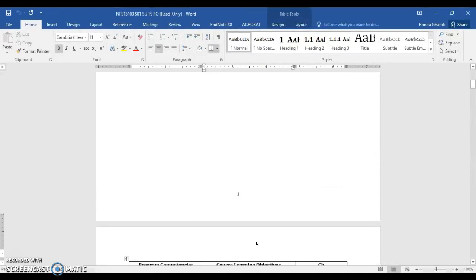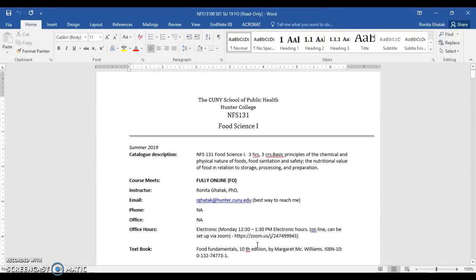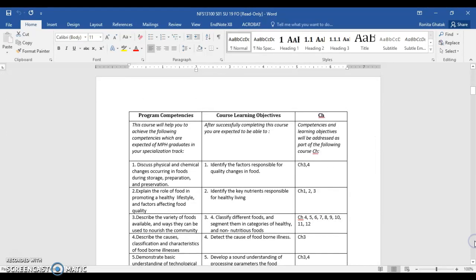All my office hours will be held on Monday during that time, and this is the course textbook which we are going to use, Food Fundamentals, 10th edition, by Margaret McWilliams. You should get this textbook to be successful in my course.